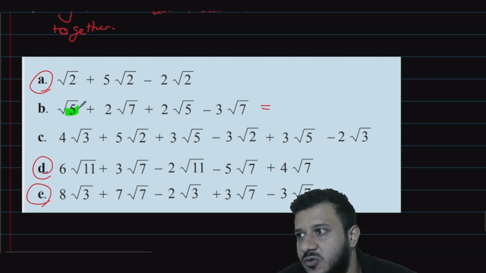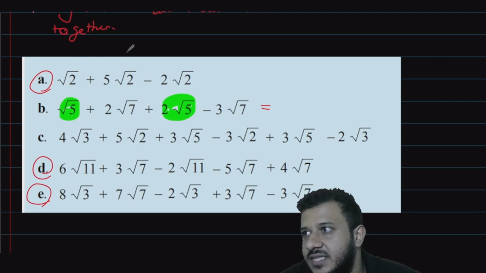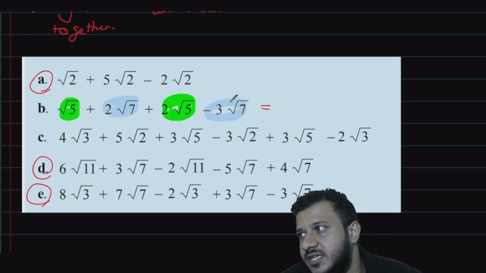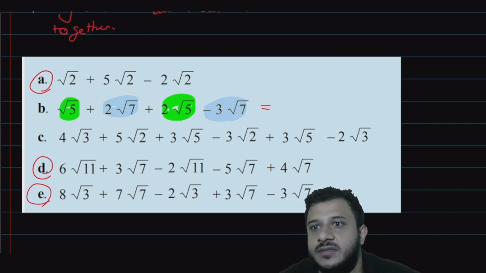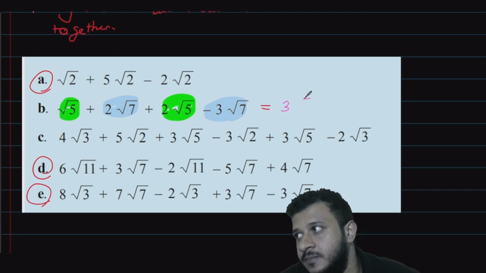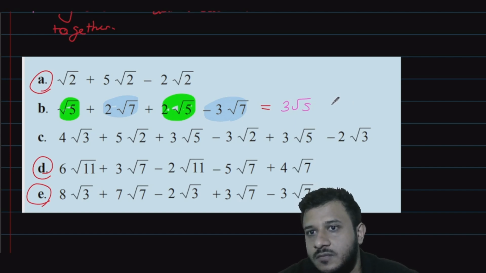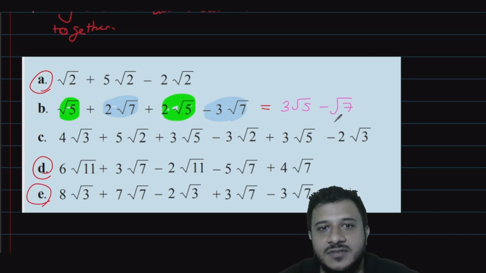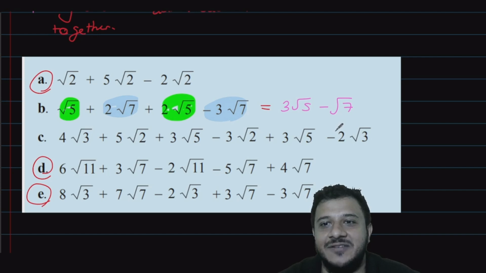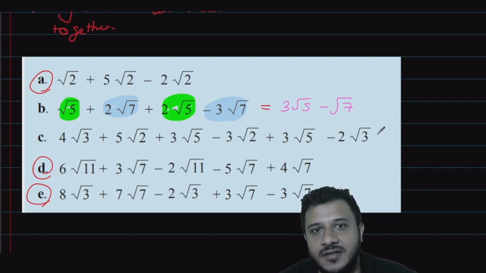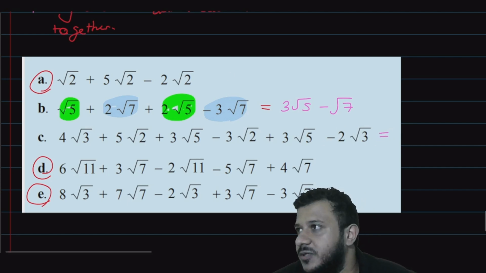So we can see here root 5s are there. And then the other third term is root 2s. Tell me, Pute, what do you think? 3 root 5 and minus 1 root 7. Don't say 1 root 7, just root 7. Just like algebra, we don't use the number 1. We don't say 1x, we just say x. But yeah, good job. Very good.